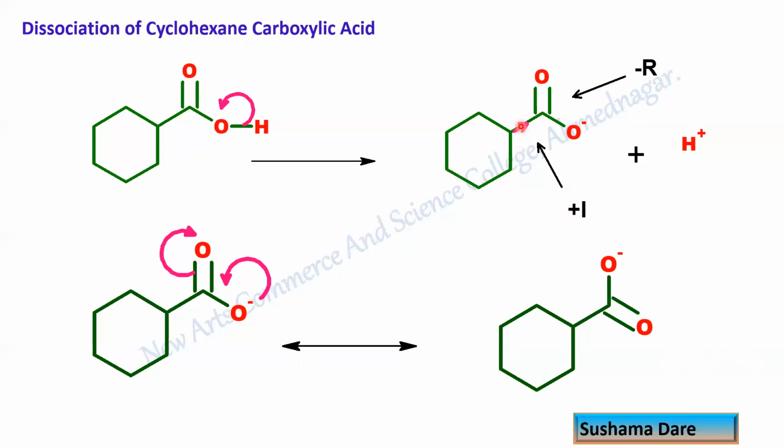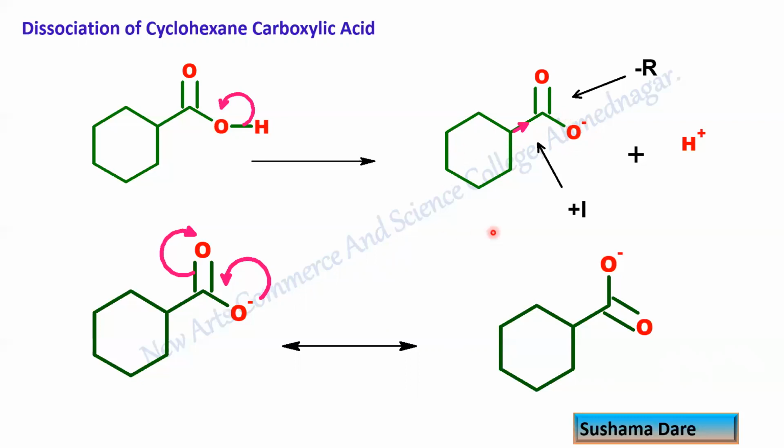Because of this effect, what happens? It destabilizes the conjugate base. The electron donating inductive effect localizes the negative charge which is present on this oxygen. Just now we discussed in the previous example that due to a withdrawing effect, the delocalization increases, while due to a donating effect, the delocalization decreases.